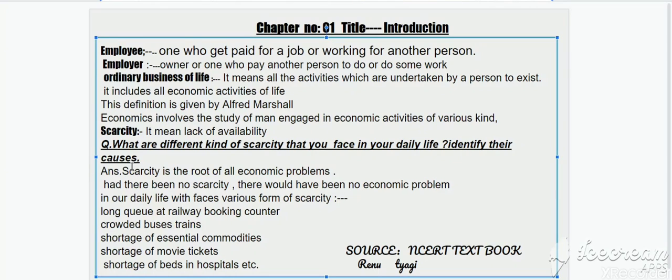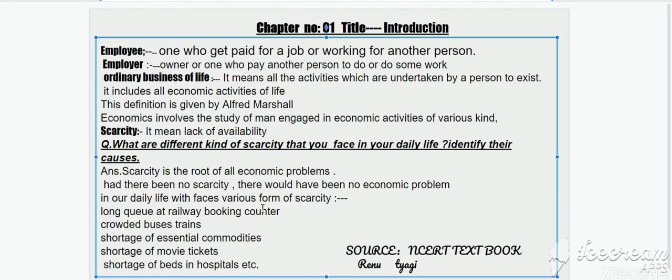Identify their causes. So children, scarcity is the root of all economic problems. You know that there is a problem of choice in your life, or in everyone's life. So the economic problem, the problem of choice, arises because of scarcity, because resources are limited. Had there been no scarcity, there would have been no economic problem.